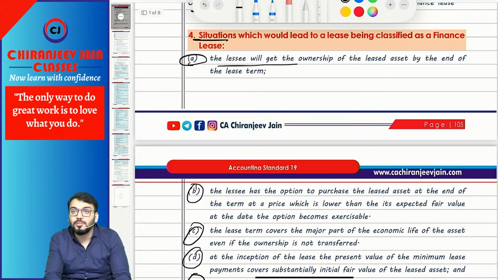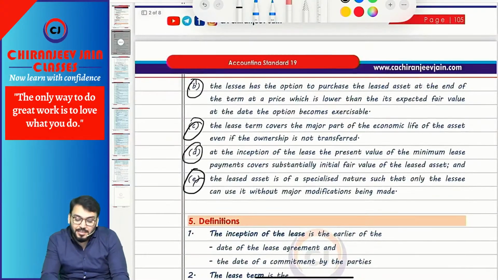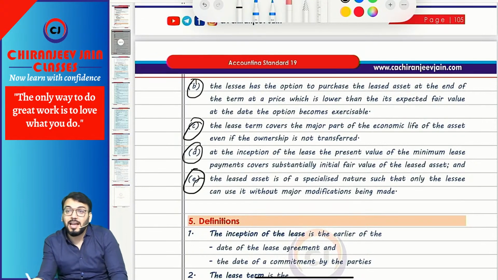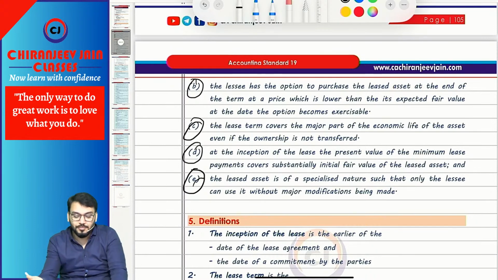So, first: the lessee will get the ownership of the leased asset at the end of the lease term. Second, the lessee has an option to purchase the asset at the end of the lease term at a price which is substantially lower than the fair value of the asset at the date when the option becomes exercisable. Are you able to understand? So it has a purchase option, but you can purchase only at a price which is lower than the fair value when you can exercise that purchase option.